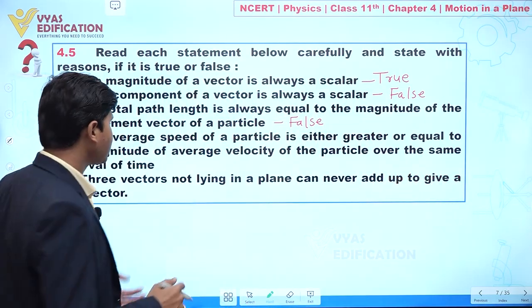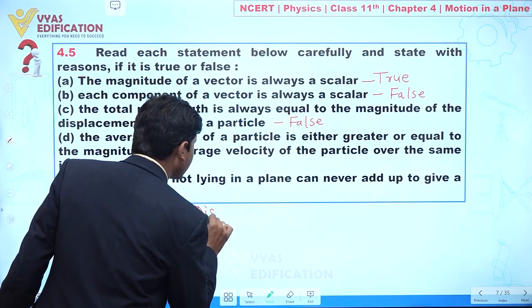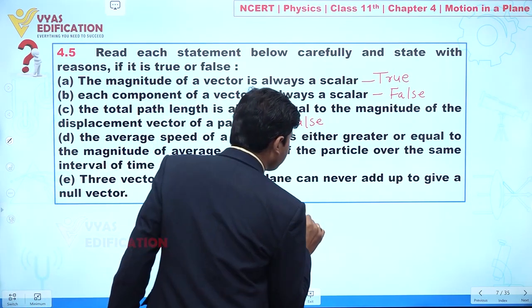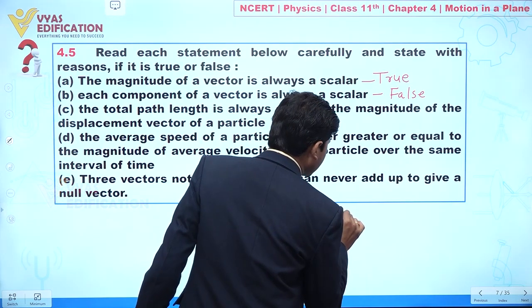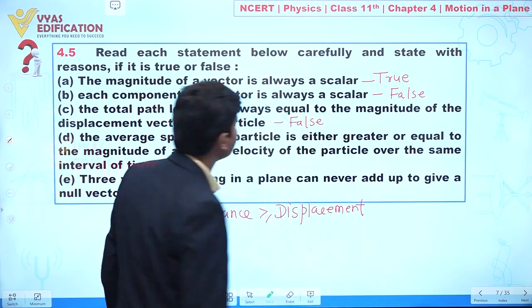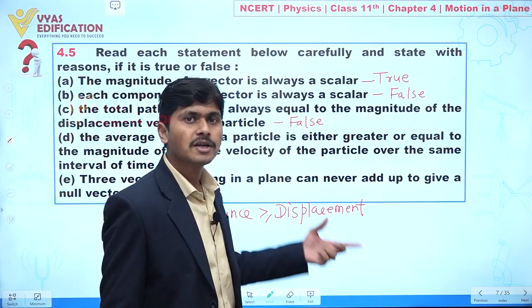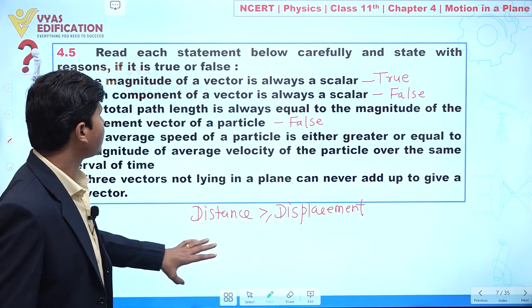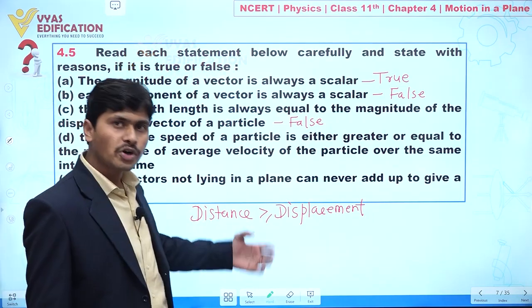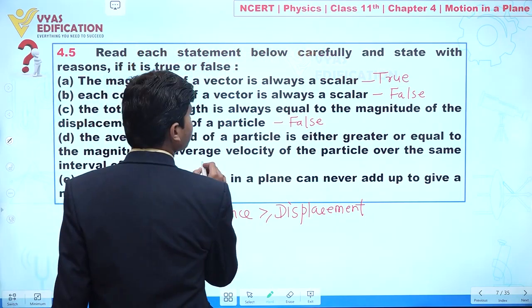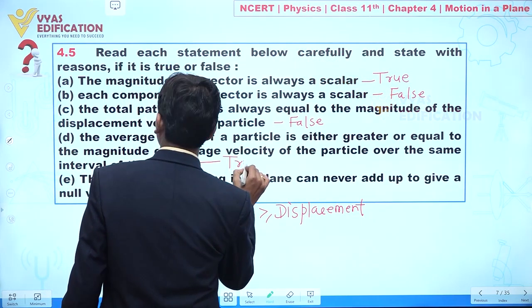So definitely distance may be greater than or equal to displacement. Yes or no? We have already seen this in part C. So average speed may be greater than or equal to average velocity. Clear? So this statement is true.